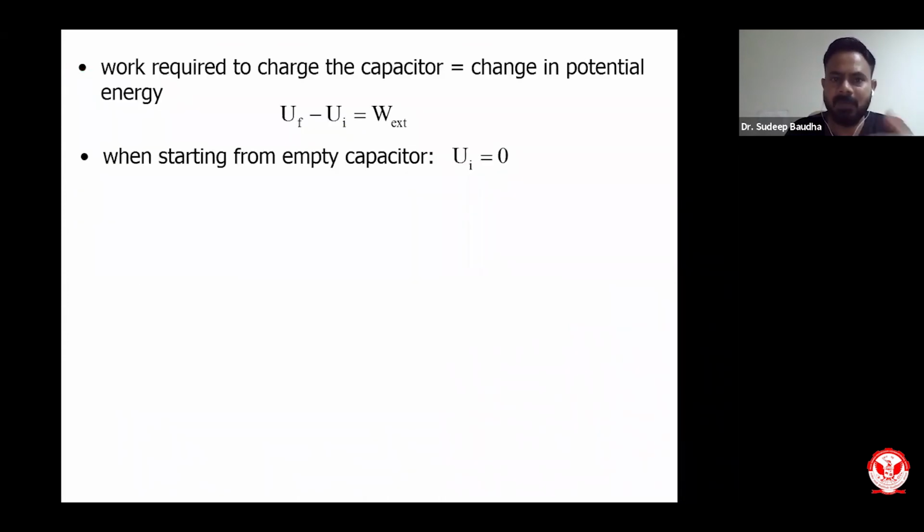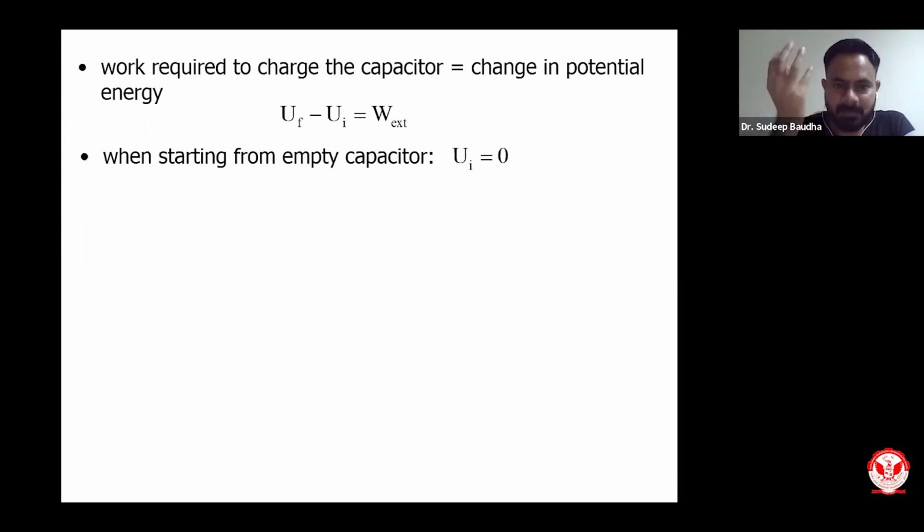So the work required to charge the capacitor is nothing but the change in potential energy. That is also true from the potential energy point of view: the final potential energy minus the initial potential energy will be equivalent to the amount of work done by the external force.